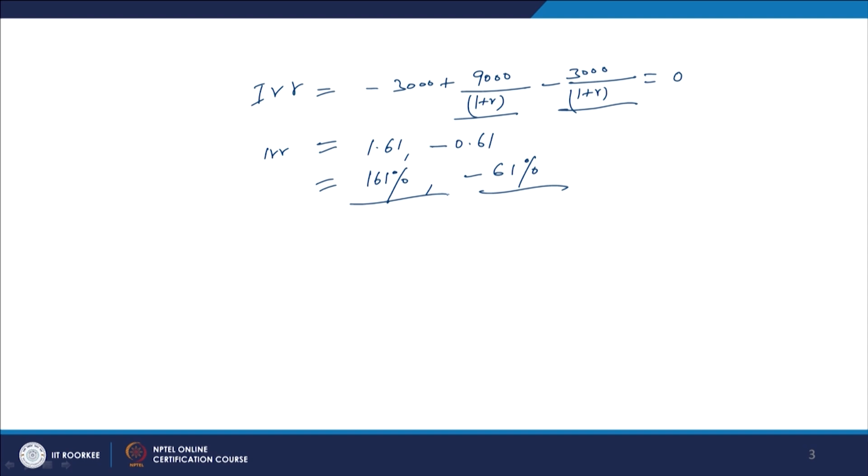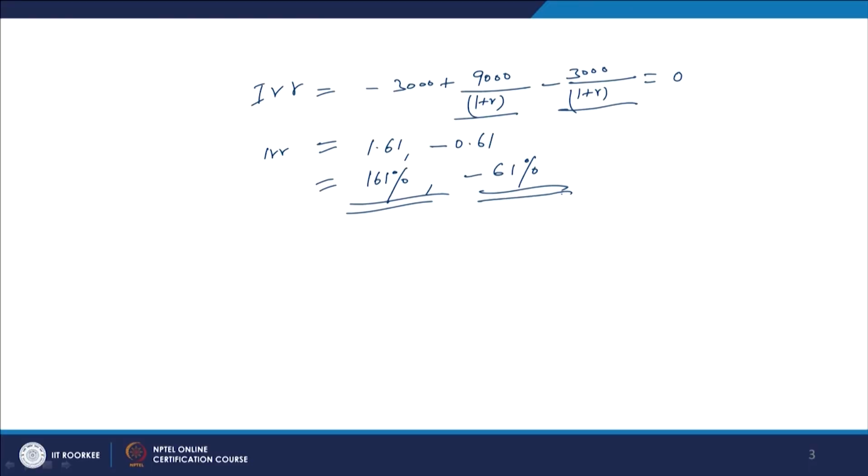So, we are getting two discount rates, one is 161 and the second one is 61%. What happens here is that we want to find one internal rate of return, that is the requirement ultimately. But in this case we have found two internal rates of return, one positive for discounting the inflow and one negative for discounting the outflow taking place in the third year. So the rule of the internal rate of return breaks down here, because you are not finding which one to take, right. The NPV is 0 here, and NPV 0 here also. So which one to select?